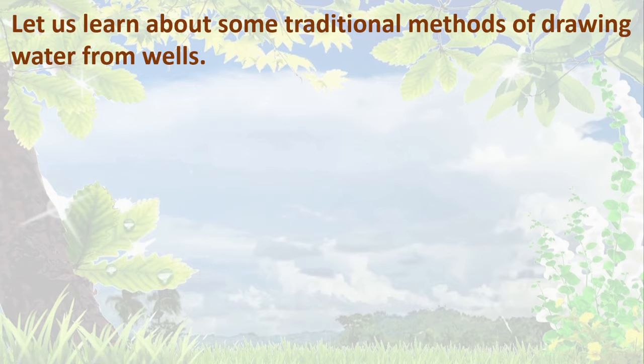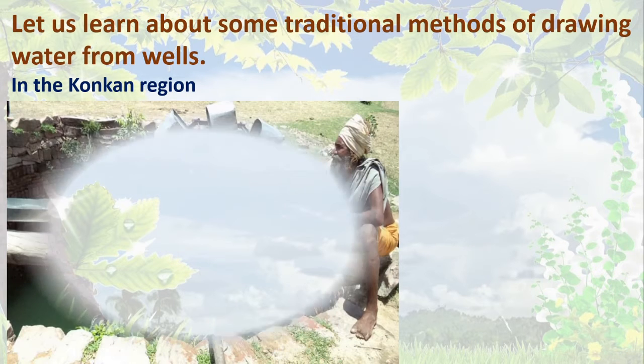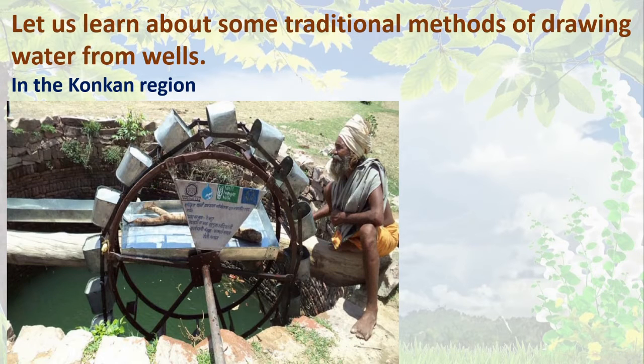Dear children, let us learn about some traditional methods of drawing water from the wells. This I hope you don't know, because we all live in Mumbai, so we don't know about this. See this, in the Konkan region, there are groves of coconut, betel nut and bananas. Groves means big farms.